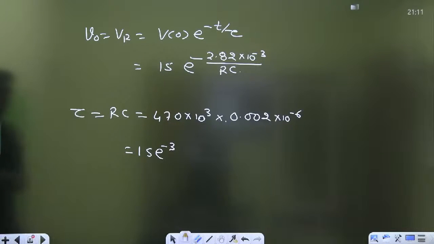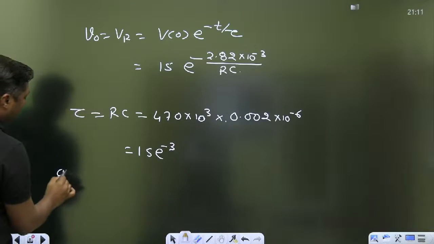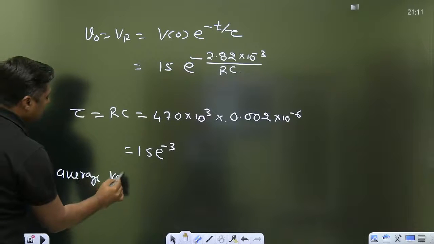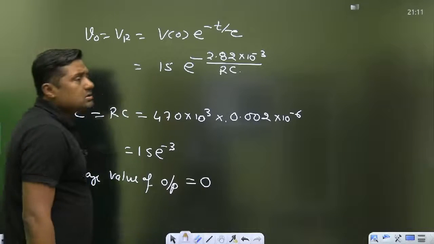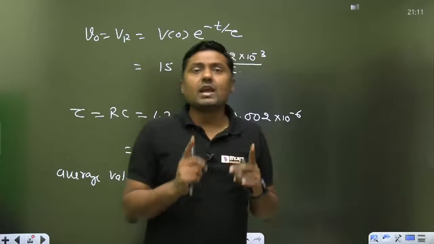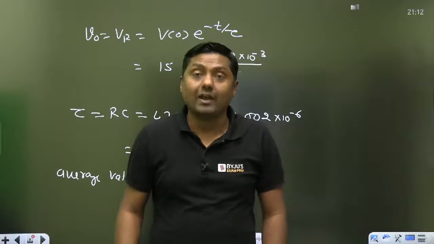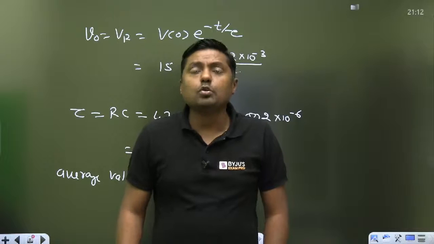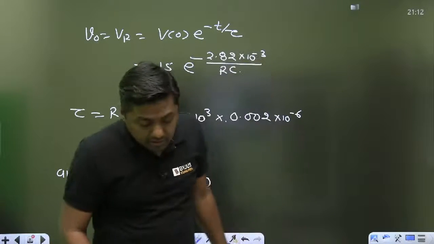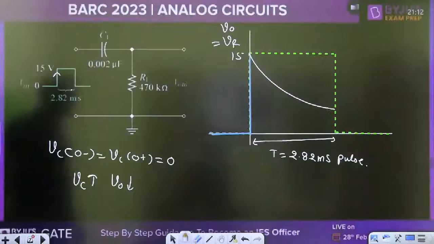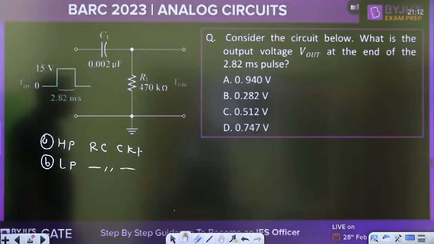Second thing, it is a high pass RC circuit. And that's why always remember the average value of the output will be 0. The average value of output will be 0 because between input and output there is a capacitor, and the capacitor acts as a DC blocking capacitor. It will block all the DC values. That's why the DC value or average value of the output is always 0 under steady state. And that is called an exponentially decreasing function. I think now you got the answer.